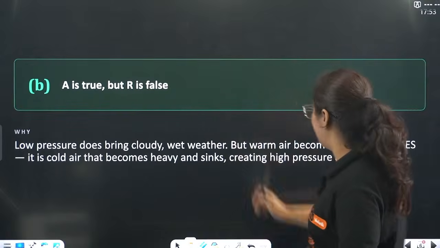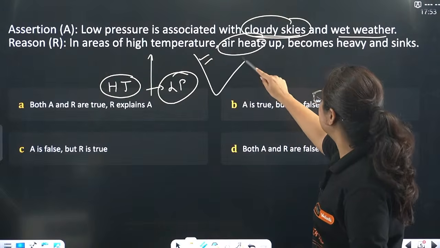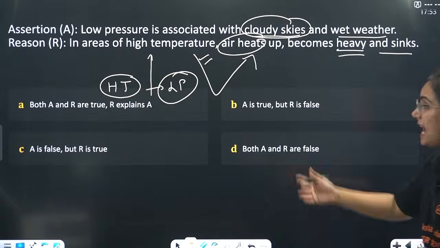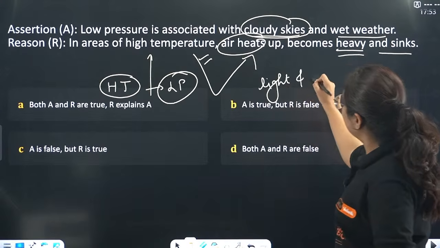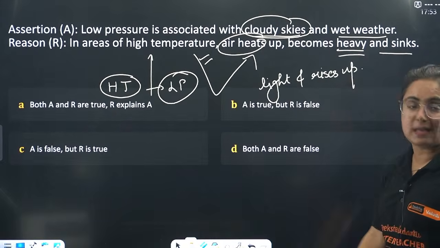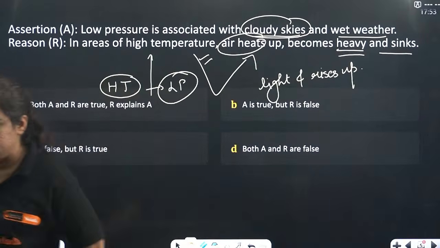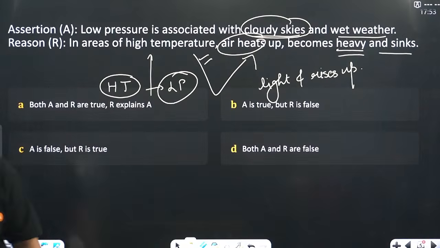A is true, but R is false. Why? In areas of high temperature, the air heats up, becomes heavy and sinks? No, I just told you it becomes light and it rises up. It does not become heavy and sink. Tell me, is it understood to you or not? Please.